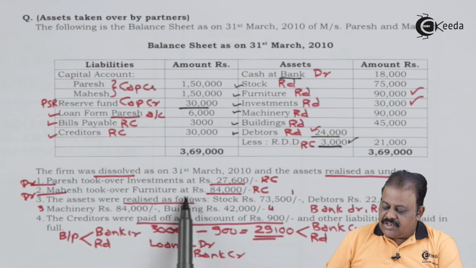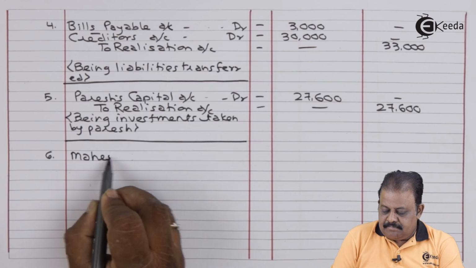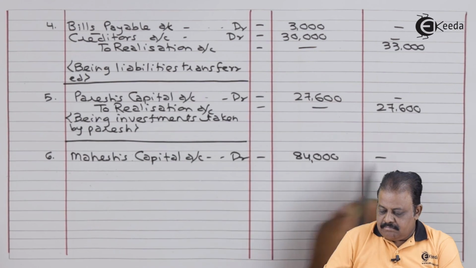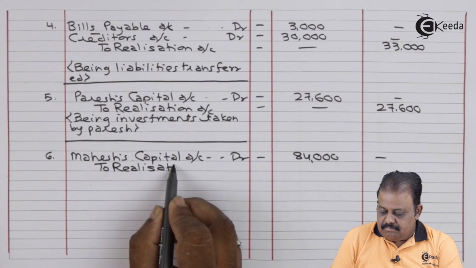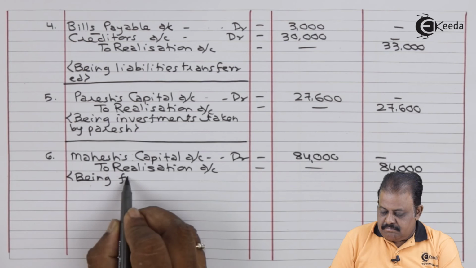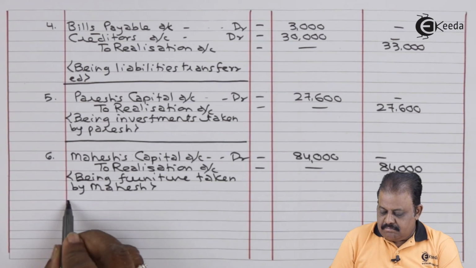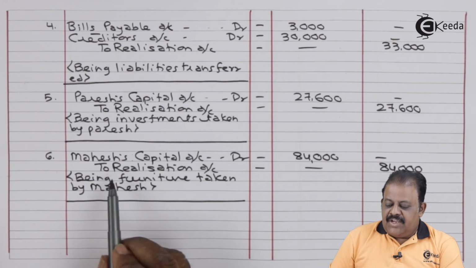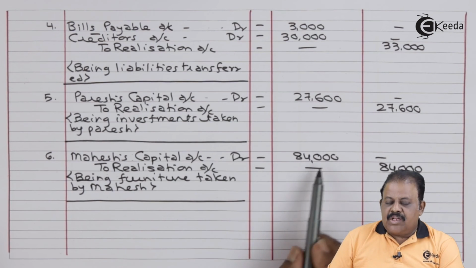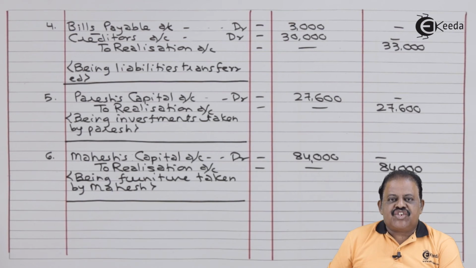Mahesh took over furniture at rupees 84,000. Mahesh capital account debit to realization account 84,000 being furniture taken by Mahesh.